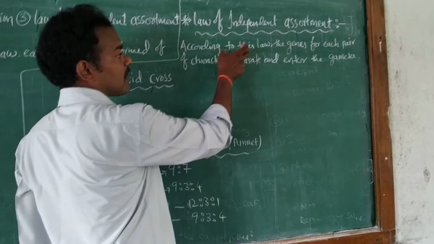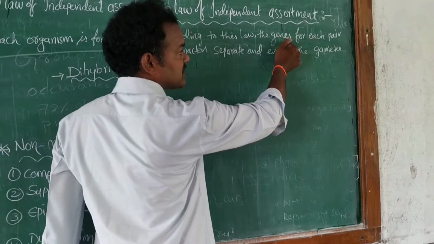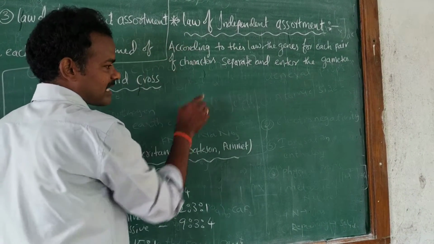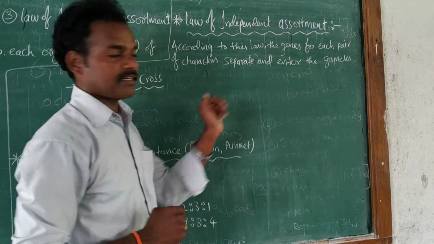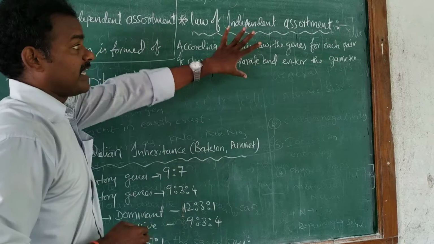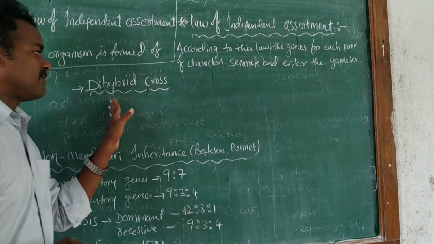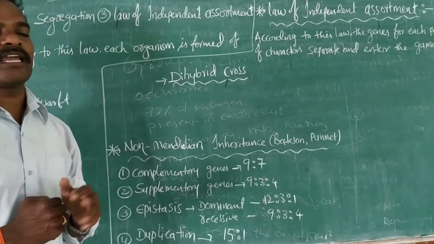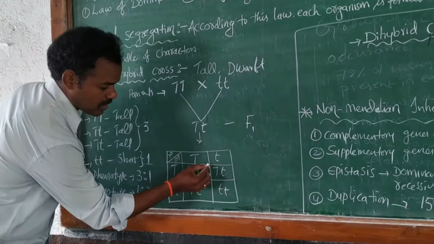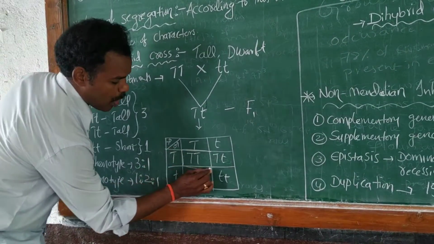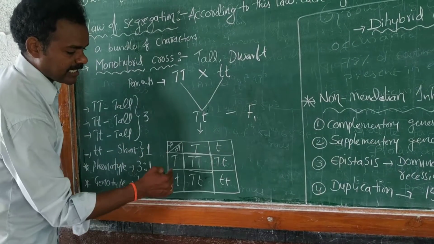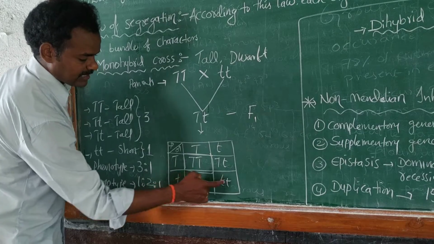From this point of view, Mendel explained the dihybrid cross. Here is a box, and this box is named Punnett. In the monohybrid cross there are 4 Punnett squares.